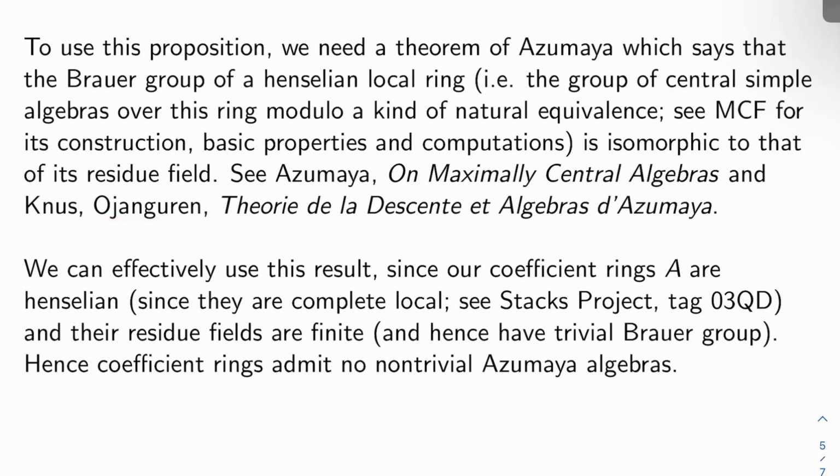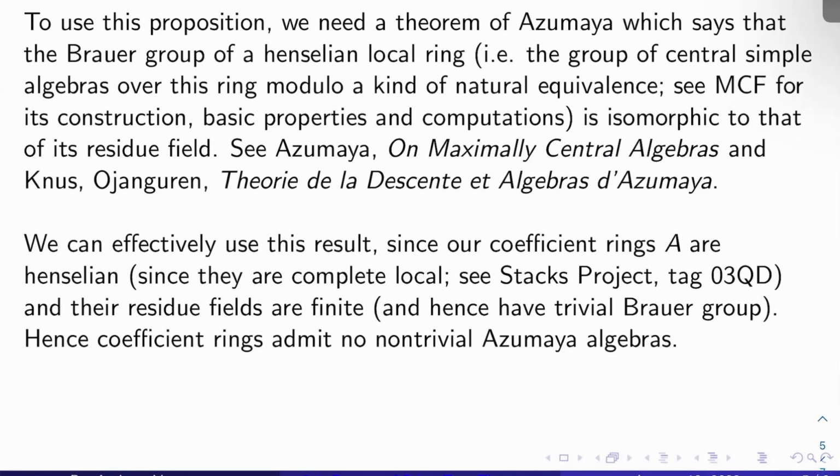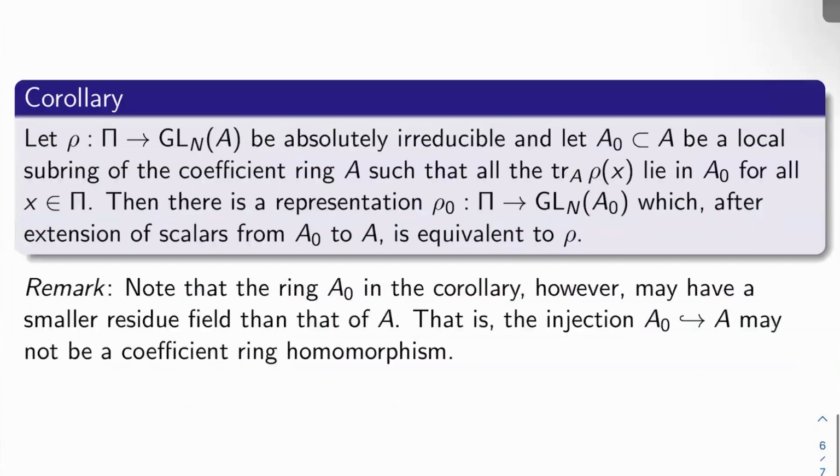I can effectively use this result because my coefficient ring A, under this generic setup of Galois representations, is Henselian. This is because it's complete local. You can see Stacks Project tag 04GG, for example. Because they're Henselian, they're going to have finite residue field, and that means they're going to have trivial Brauer group by basic properties of Brauer groups. So what this means by definition is that coefficient rings don't admit any non-trivial Azumaya algebras.